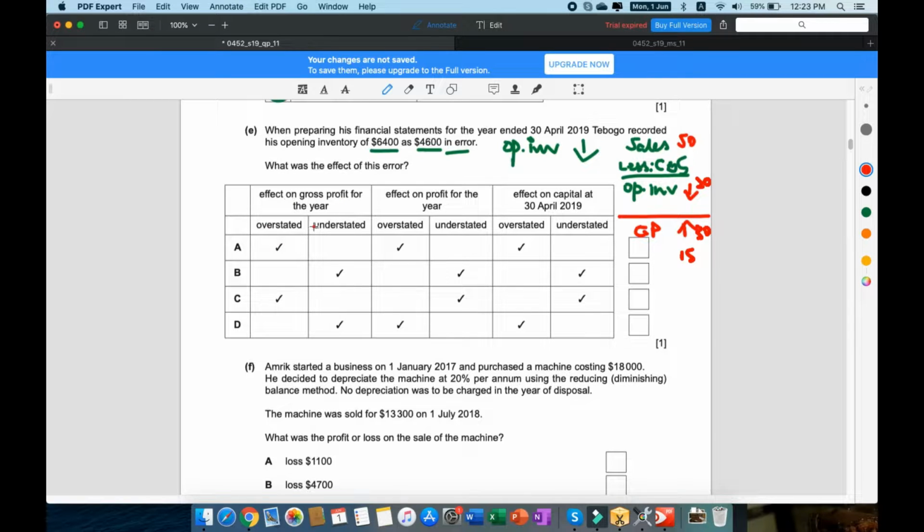And because the gross profit is overstated, then the net profit, or the profit for the year, is going to be overstated as well. And because the profit of the year is overstated, we all know that the profit for the year is actually included in the capital in the balance sheet. So all these three are interconnected with each other, and all of them are going to be overstated. So A is the answer.